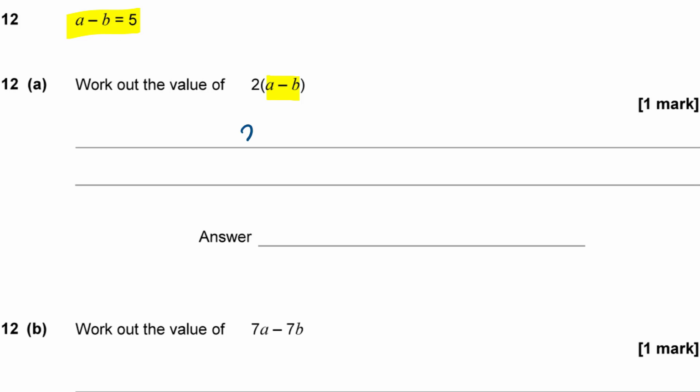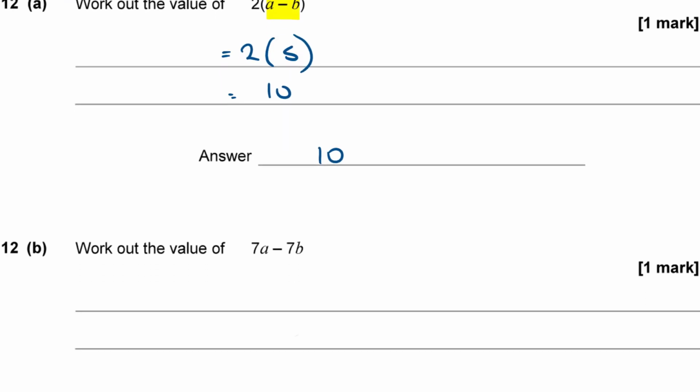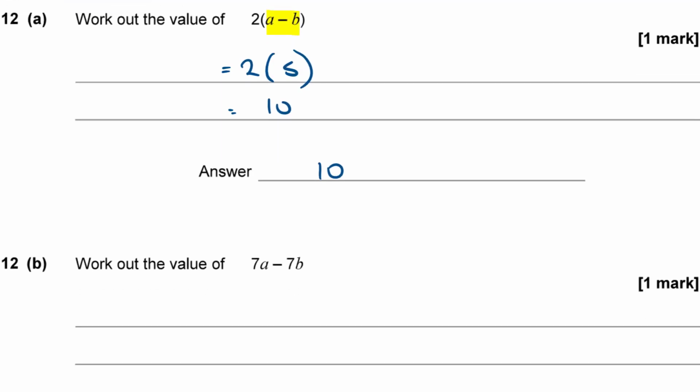So in other words, I've got 2 lots of 5 here, and 2 lots of 5 is just 2 times 5, which is 10. Okay, so work out the value of 2 lots of a minus b. The answer is 10.